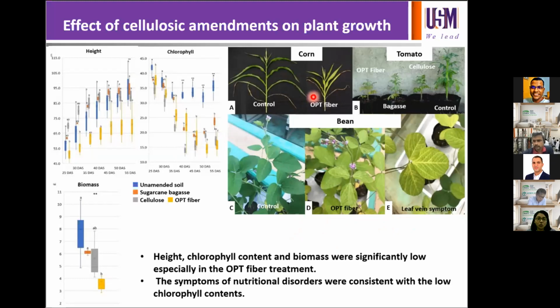It is commonly known that crop residues with a high carbon to nitrogen ratio can induce soil nitrogen immobilization by microorganisms, and this can even increase short-term demand for nitrogen-based fertilizers. Therefore, the application of OPT caused a slow decomposition rate and did not promote any gradual increase in soil nitrogen content, but caused nitrogen depletion and directly affected the plant growth.